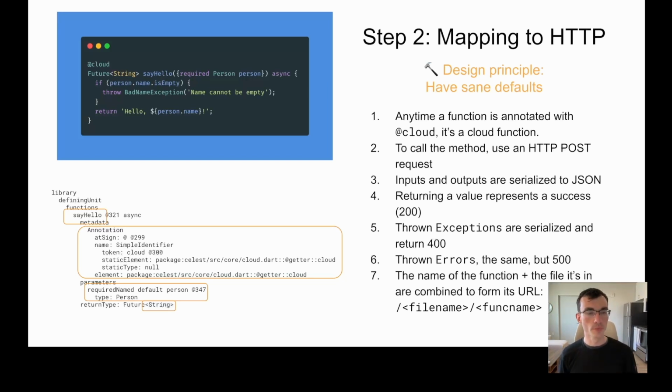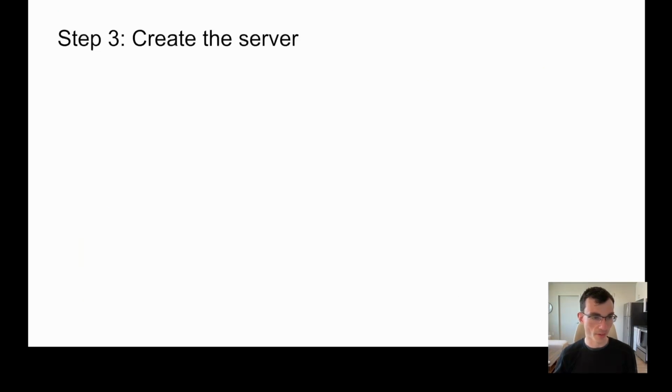And so what's next? Well, now we got to actually create the thing. So we've got it spec'd out. We've got the idea of what we want to do. Now we just need an HTTP server that's going to listen for requests. And then for each request, it's going to need to deserialize the incoming request. So we said we're using JSON.